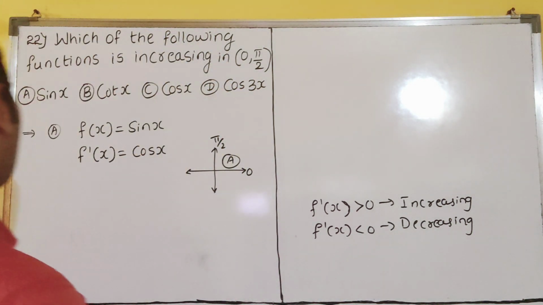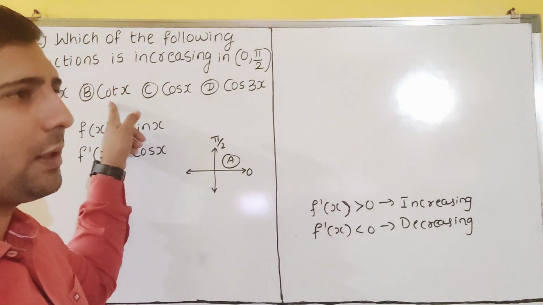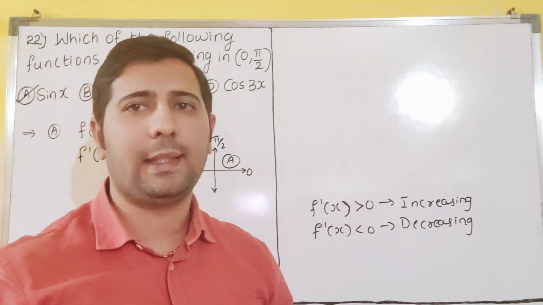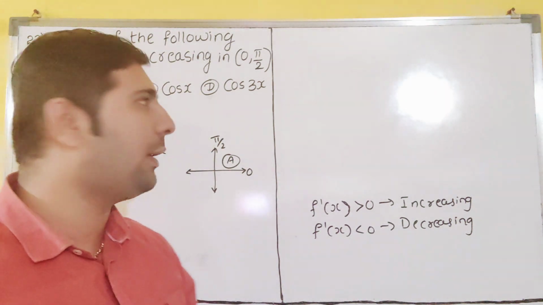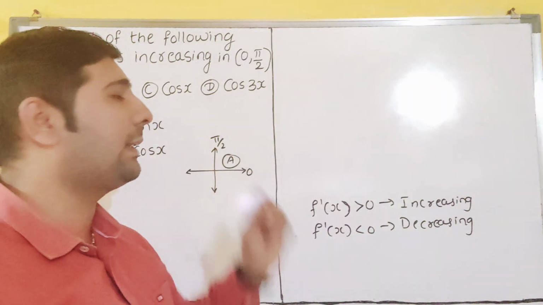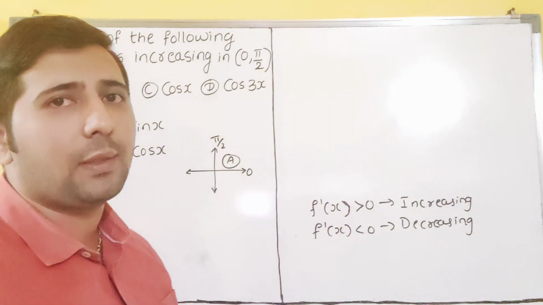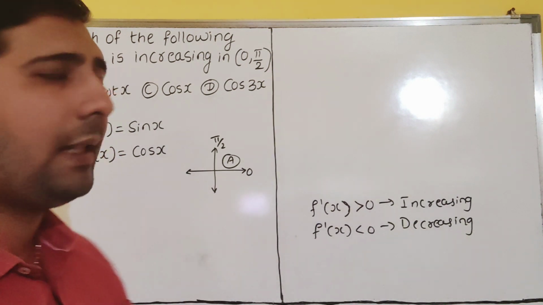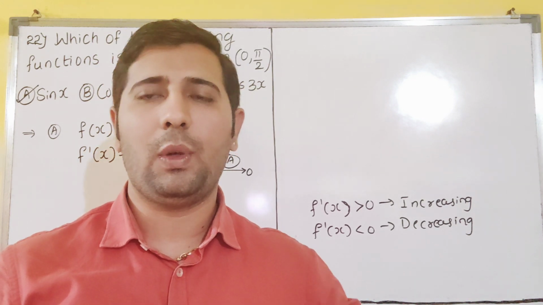So that's why our option A is the correct answer. Cot x is having negative, dear students. Cot x derivative is minus cosec square x, but minus means it will become negative, less than 0. Cos x derivative is minus sin x, and cos 3x is also minus 3 sin 3x. All are giving negative, that's why these are decreasing. Only sin x is the increasing function in 0 to pi by 2. I hope you have understood. We'll go for the next question.